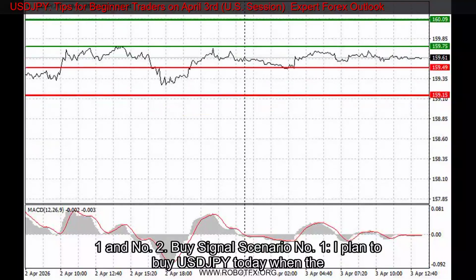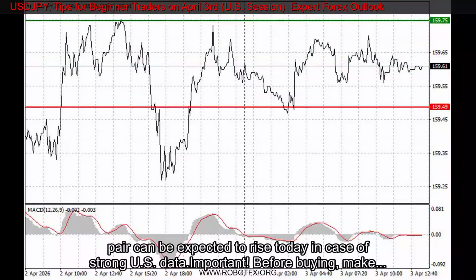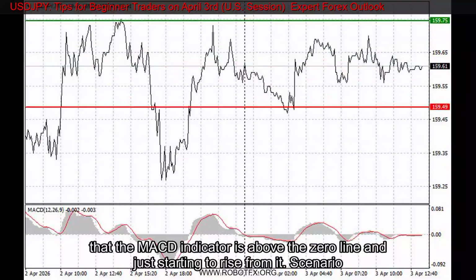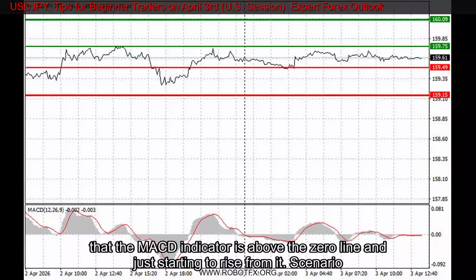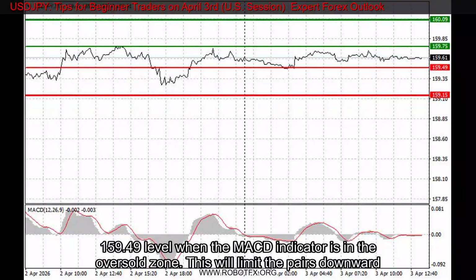As for the intraday strategy, I will rely more on the implementation of scenarios no. 1 and no. 2. Buy signal scenario no. 1. I plan to buy USDJPY today when the price reaches the entry point around 159.75, the green line on the chart, with a target of growth to 160.09, the thicker green line on the chart. Around 160.09, I plan to exit long positions and open short positions in the opposite direction, expecting a 30 to 35-point move in the opposite direction. The pair can be expected to rise today in case of strong US data. Important: before buying, make sure that the MACD indicator is above the zero line and just starting to rise from it.